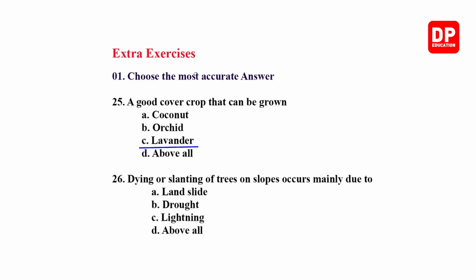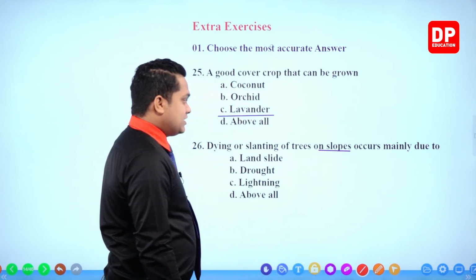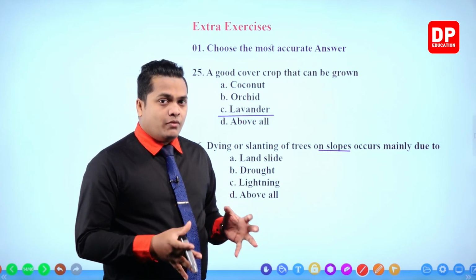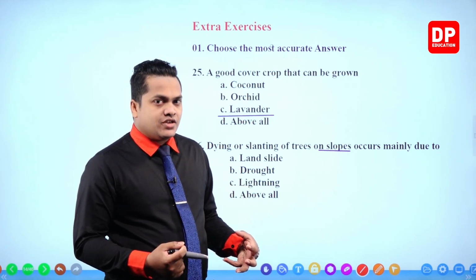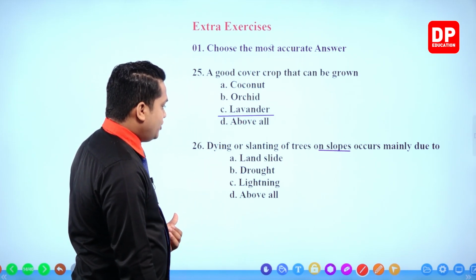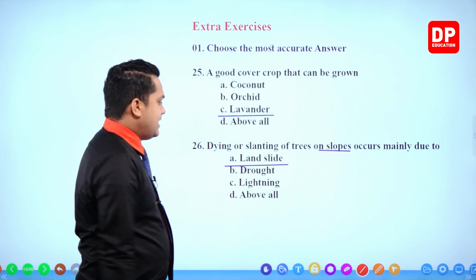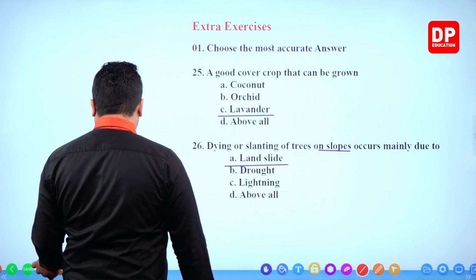Next one. Dying or slanting of trees on slopes occur mainly due to. Sometimes trees will die or sometimes they will slant. But here it especially mentions on slopes. Now, if these things are on a slope, that means those things are at a high altitude. If it is at a high altitude, my dear children, there is a high risk of landslide. So the answer should be landslide. Okay, landslide should be the answer.